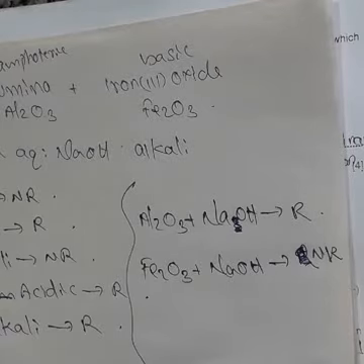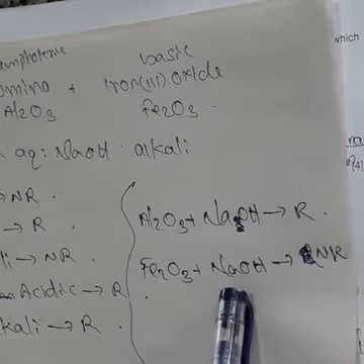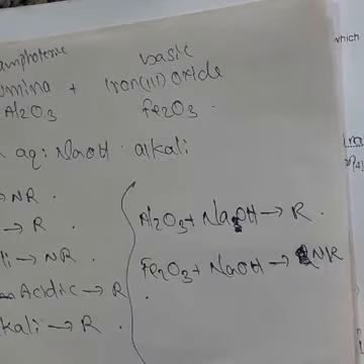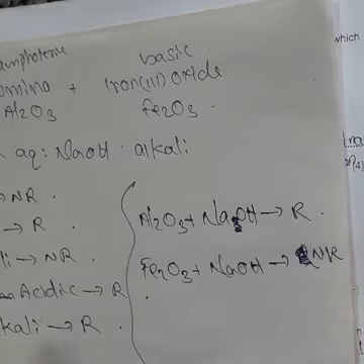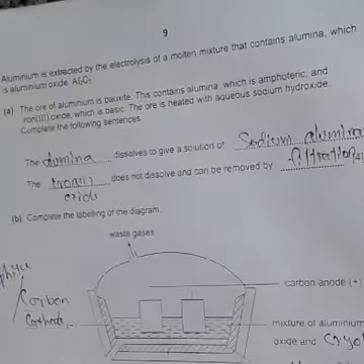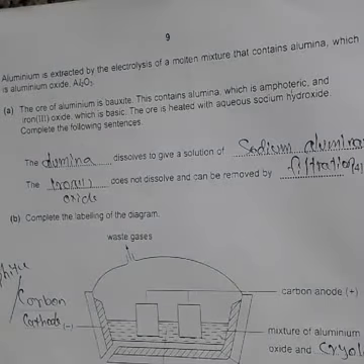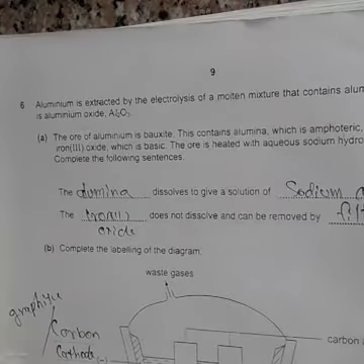There is some difference between alkali and base, we will discuss later. Remember, base and alkali, no reaction. Clear? So based on this information, we can solve this question.